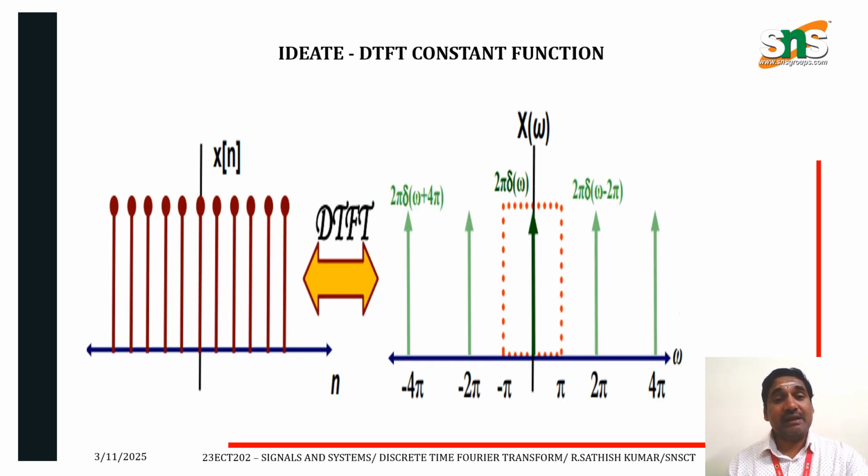This is the DTFT of a constant function. The given function, the unit step function x of n, can be converted into frequency domain with the help of DTFT, with respect to X of omega and omega.